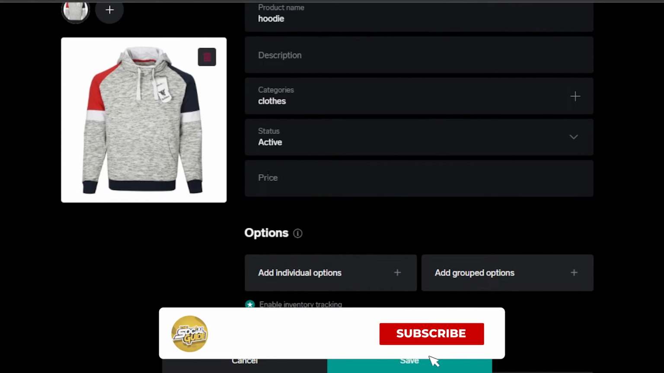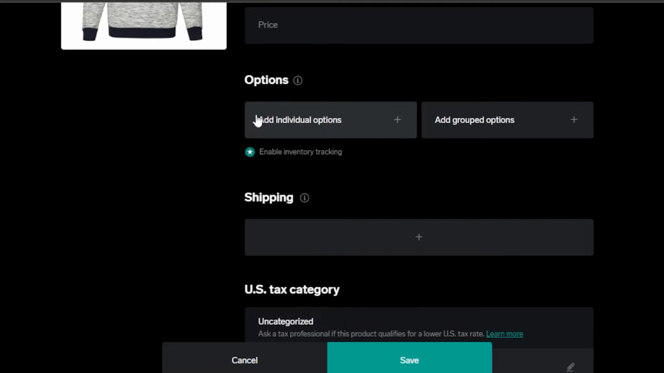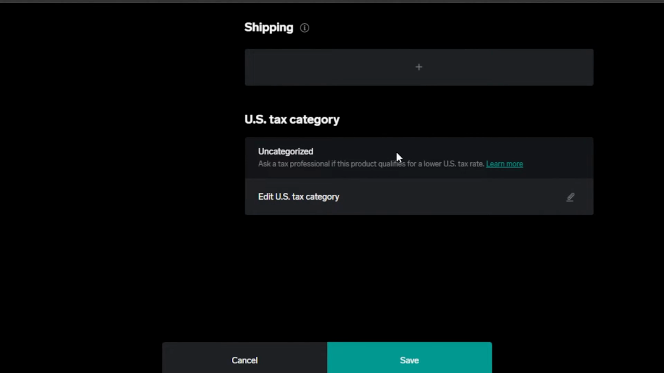Then we have the status here. We can add the pricing. We can scroll down to add different options. This is where I will create the variants of a product. So yes, variants we can create on BigCartel as well and on Shopify too. Then we have shipping here, and then we have US tax category.